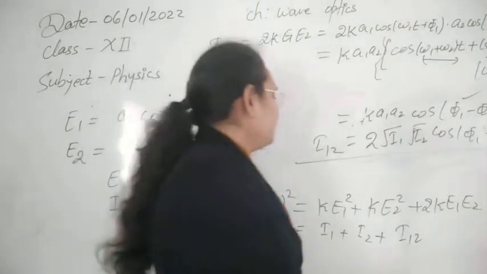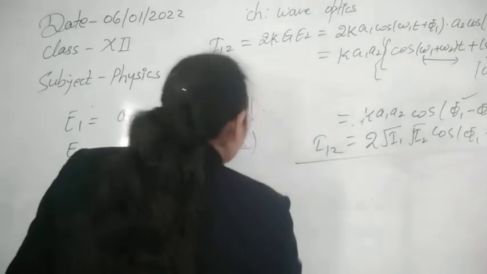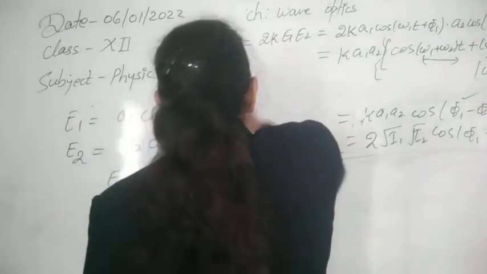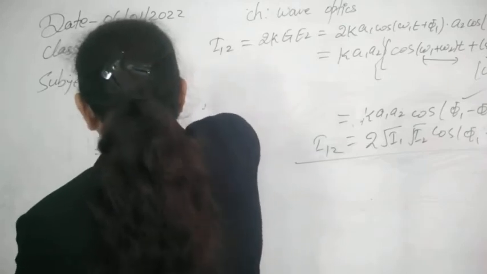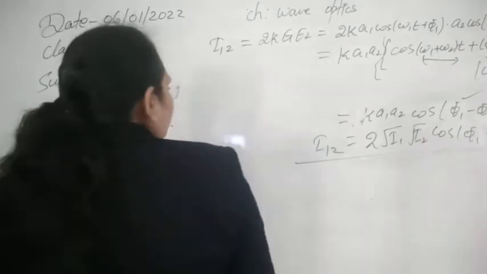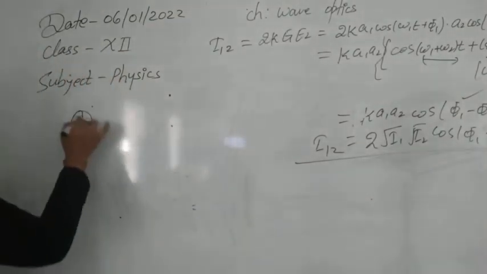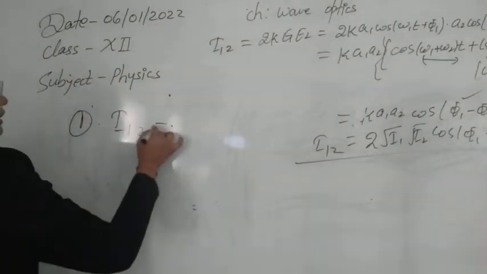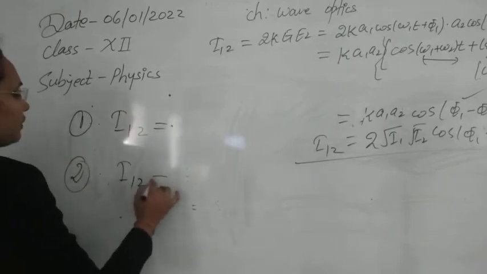Suppose, for example, this can obviously have a lot of values, but suppose we take the case when this interfering term, this I12 term, becomes 0. So this term will be 0. Only two situations are possible: either I12 is 0 or I12 is not equal to 0.